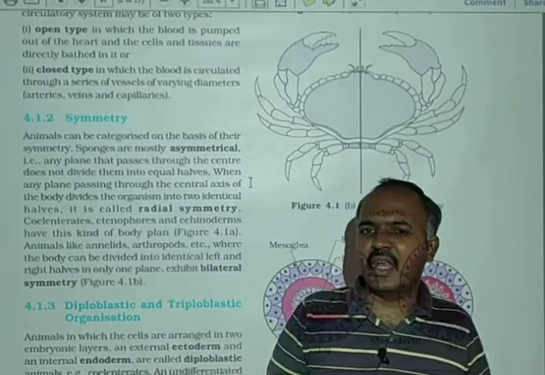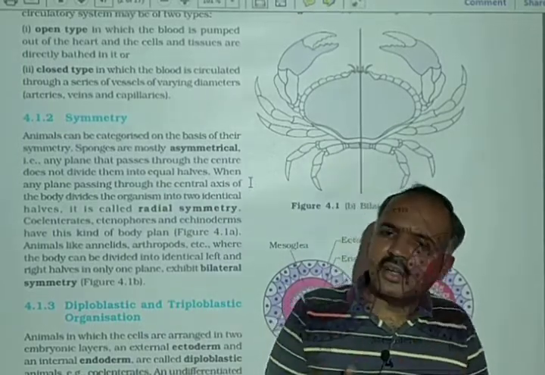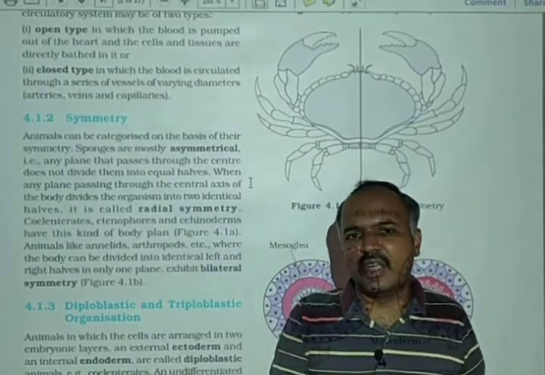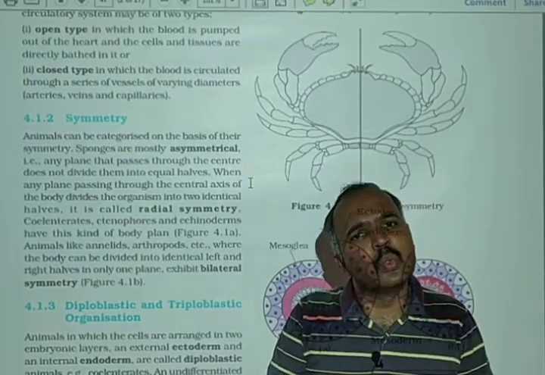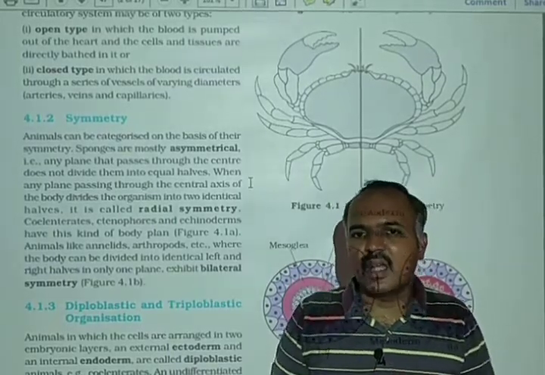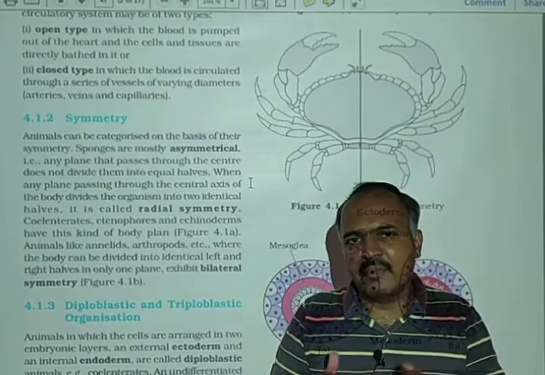And in asymmetry, we did not get any plane which passes through the center and which can divide the body into two equal parts. Okay, so in this manner, we have described three symmetries.